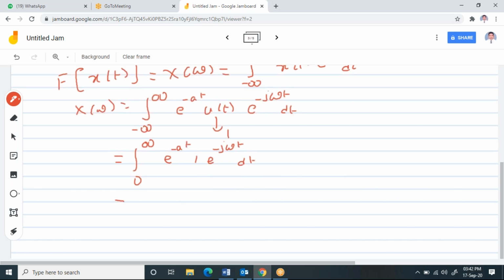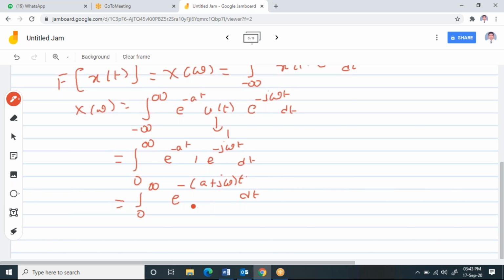Now, if you solve this, integral 0 to infinity e power, since it is 1, here we have two exponentials. I can add those two exponentials and I can write it as a plus j omega t dt.